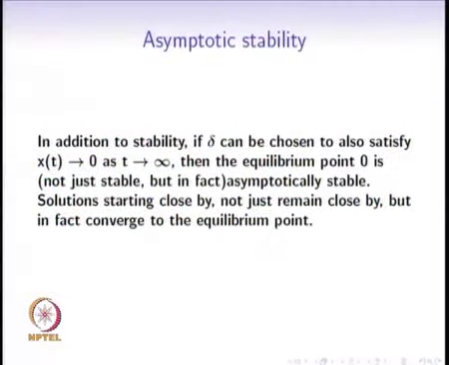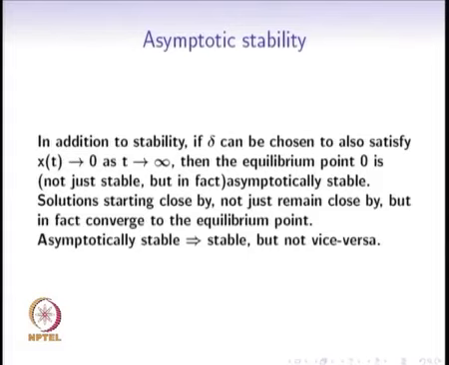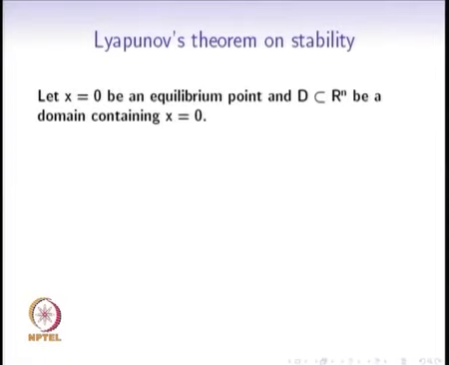If this is satisfied, then we will say that the equilibrium point is asymptotically stable. So, asymptotically stable naturally means that the equilibrium point is also stable, but not vice versa. For just stability, we do not require that the solutions converge to 0, we only require the solutions to remain inside an epsilon neighborhood.